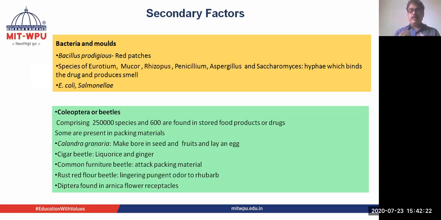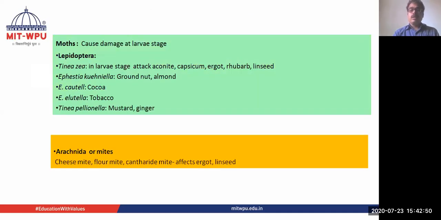the content present inside that packing material may get exposed to primary factors like temperature or moisture, and it can degrade the constituents. Then the rust red flour beetle attacks rhubarb and gives it a lingering pungent odor. One more, Diptera, found in the receptacles of arnica flower, causes the deterioration of arnica.